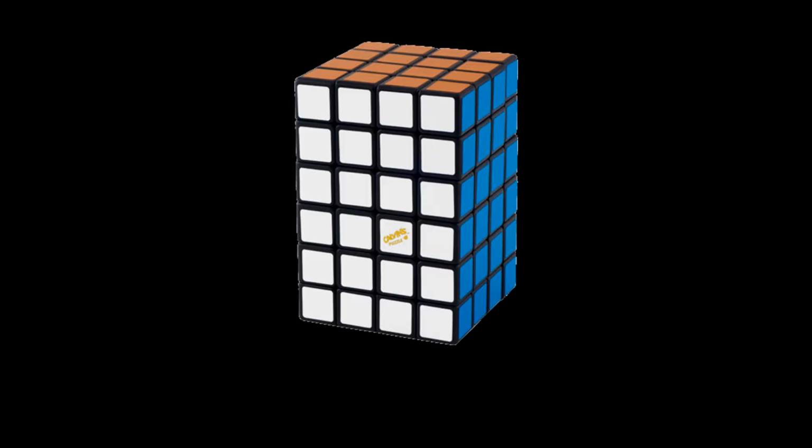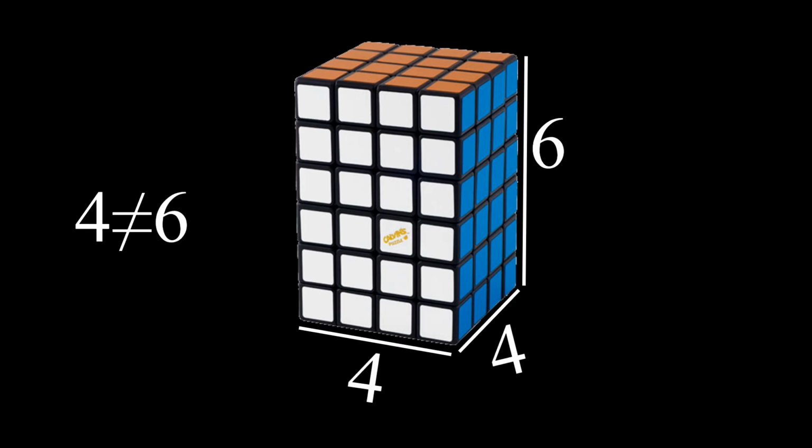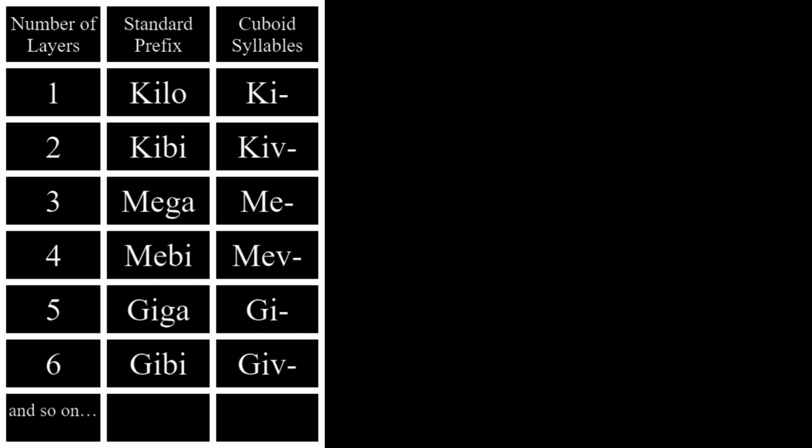Now, there is one last thing that I would like to cover. Cuboids. We can't simply use prefixes and suffixes for these, since they have a different amount of layers on different axes. Therefore, I would like to propose a system where we shorten all of our current prefixes into single syllables that we then attach together from lowest to highest value, creating the names of our puzzles. You might notice that I've replaced the B in the binary prefixes with V, but that is because I find B more difficult to say at the end of a syllable. I'm not sure if that's just a me thing, but I'm trying to make it as easy to pronounce as possible.